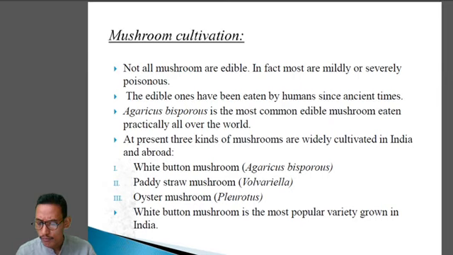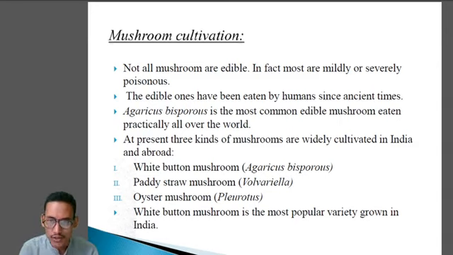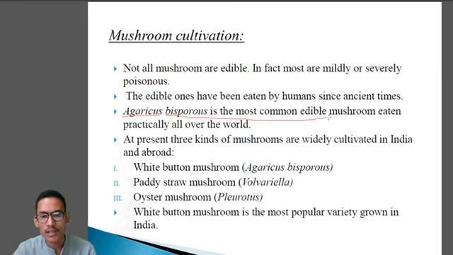So mushrooms are of various shapes and various sizes. Many have a cap and a stalk, but in some varieties we don't find the stalk. There are a large number of mushroom species which grow wild in nature, but not all mushrooms are edible. Edible means can be consumed. Some of them are highly poisonous. Clear? So the edible ones have been eaten by humans since ancient times. The most important one is Agaricus bisporus, the most common edible mushroom eaten all over the world.